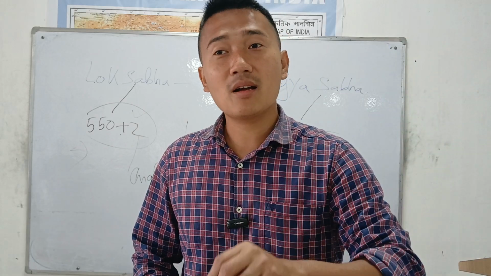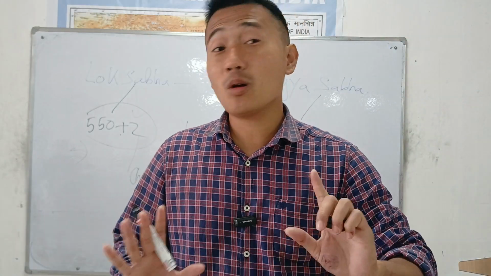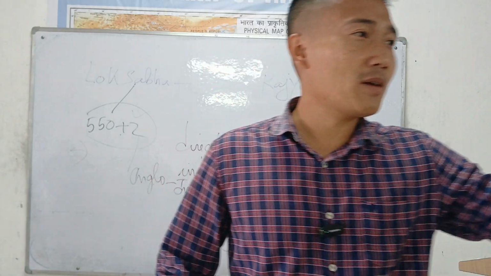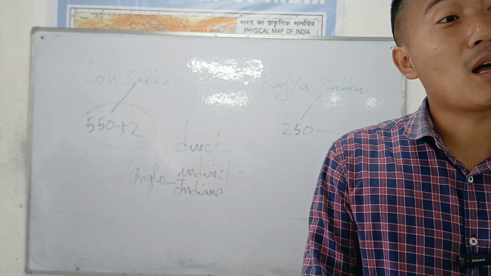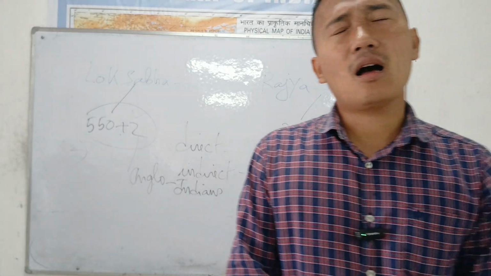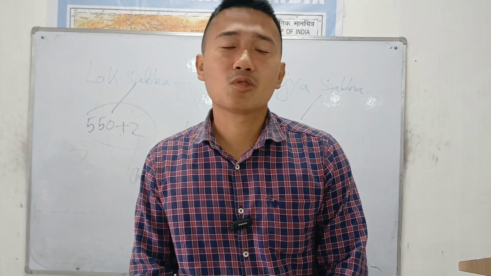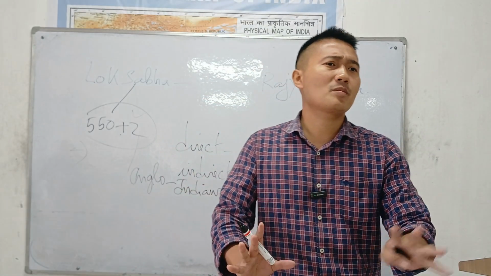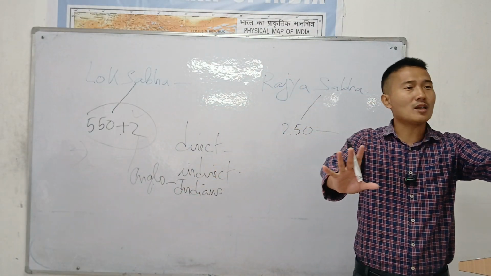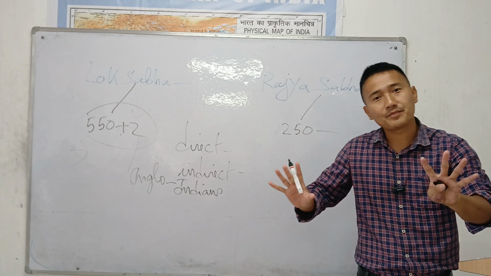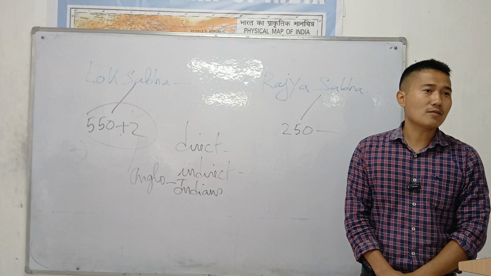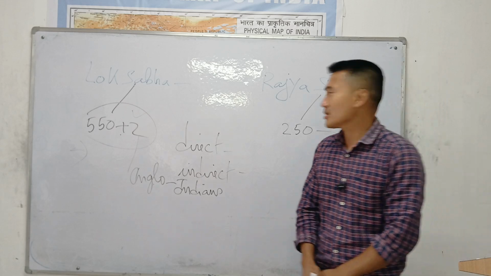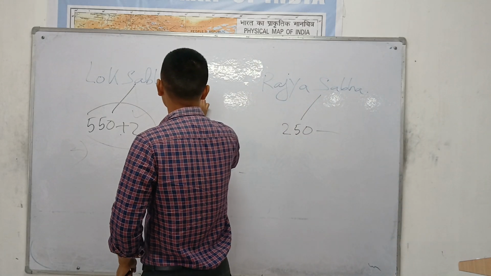But these members are nominated. No election is held. The president directly selects 2 Anglo-Indians to sit in the Lok Sabha. But from 2020, no more. Let's not give representation to these people. No Anglo-Indians now. Lok Sabha consists of only 550 members as of now.